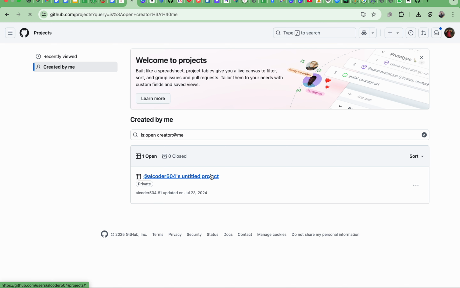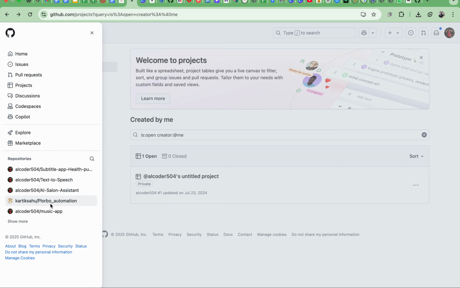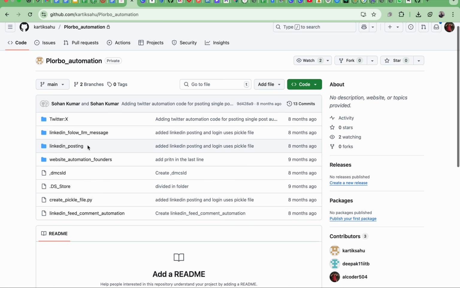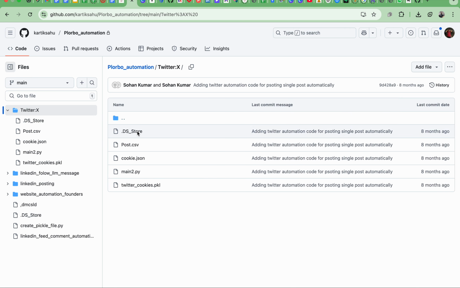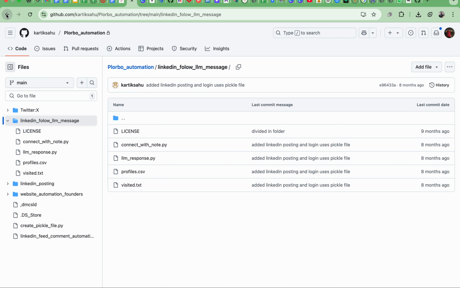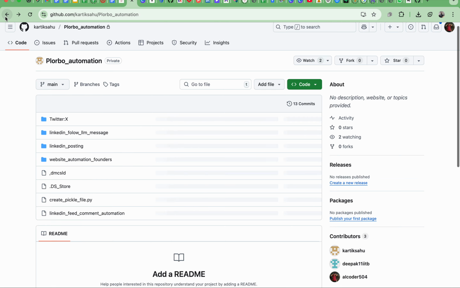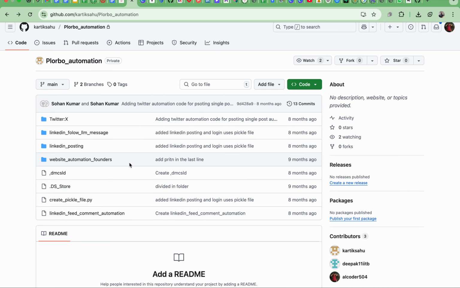So this is a different one. This is Plurb automation. You can check the Twitter automation from here, and you can check the LinkedIn follow message automation from here. If you want more detail about these automations, you can like, comment and I will share the whole detail. This is the web scrape automation, where we scraped the Apollo website for clients.